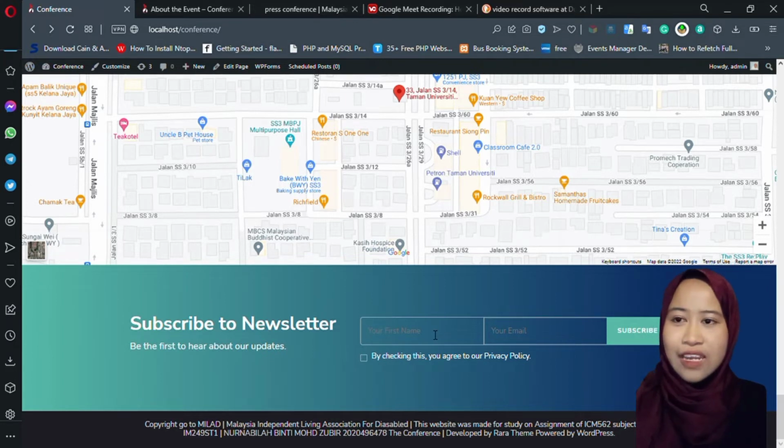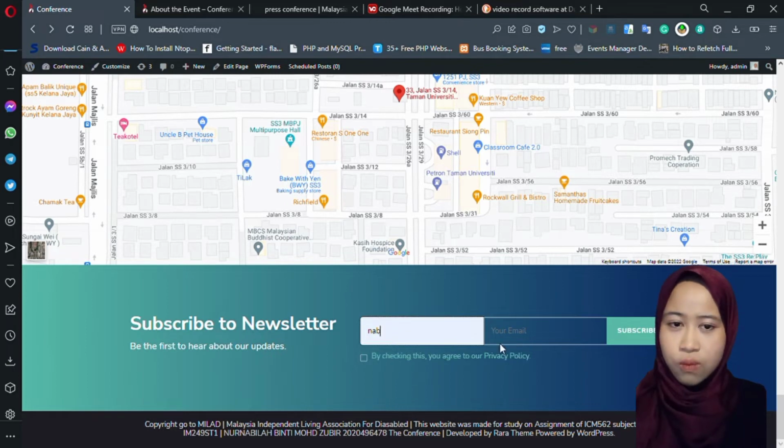There is also information made on the footer that makes the website look more neatly arranged, and a copyright statement referring to the MILAD website.